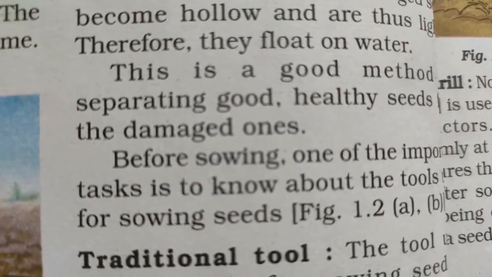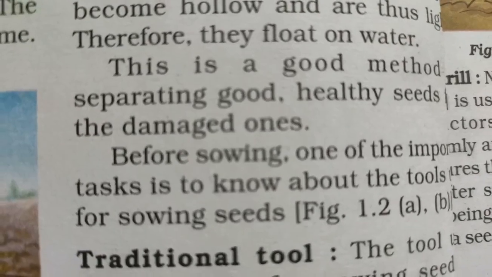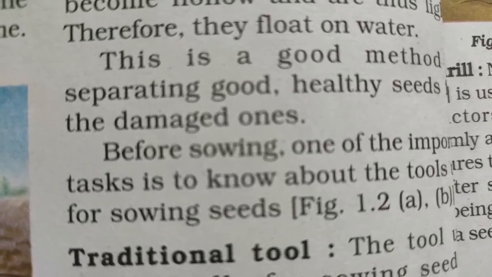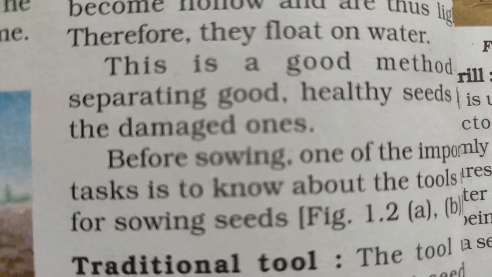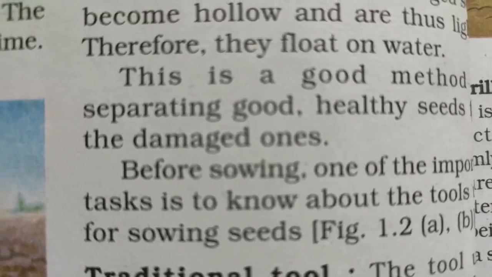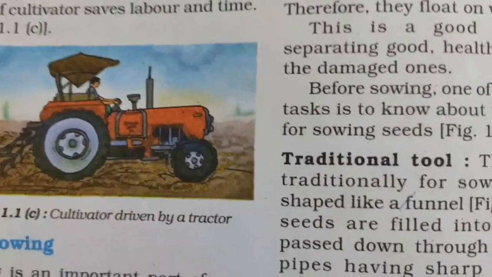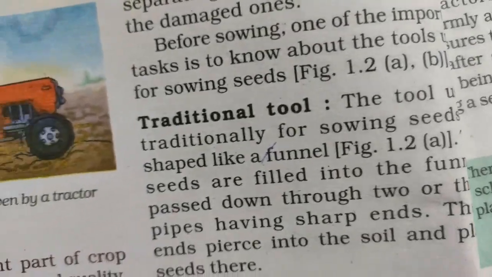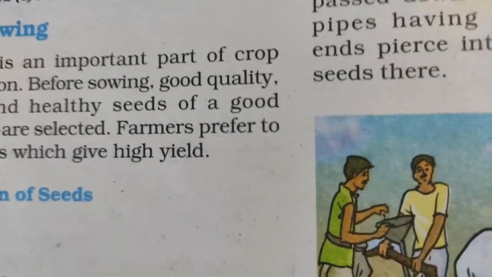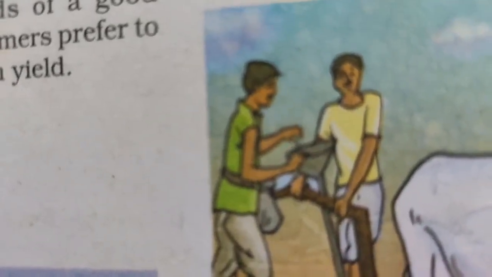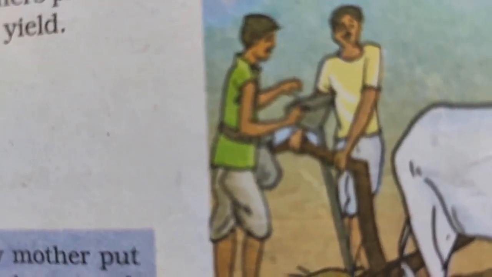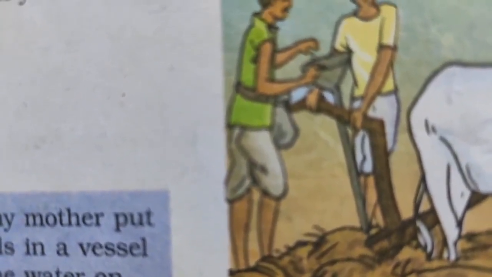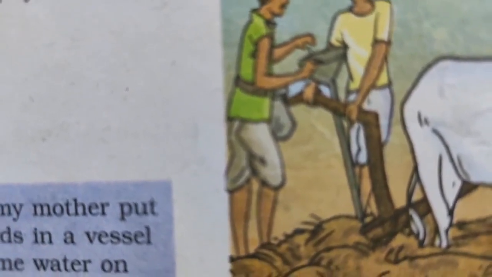Before sowing the seed, farmers put them in water and leave it for some time. After some time, whichever seeds are floating, they separate out, and the rest of the seeds they put in the soil. Now, for sowing the seeds, you can see here a traditional tool, it's a funnel-type shape. One man is putting the seeds inside it. That funnel is attached to a wooden plank. So this is a traditional tool.